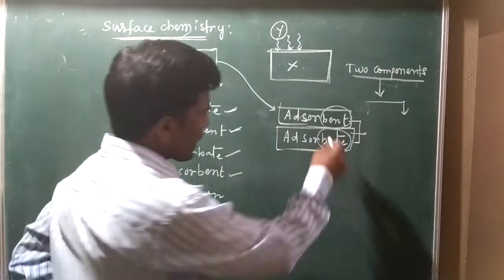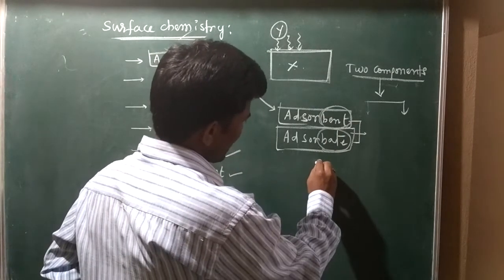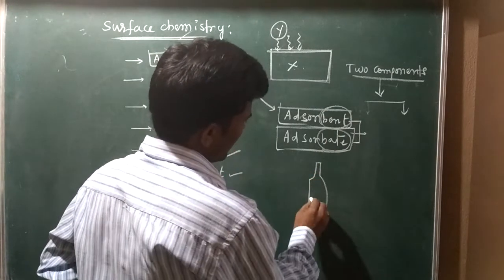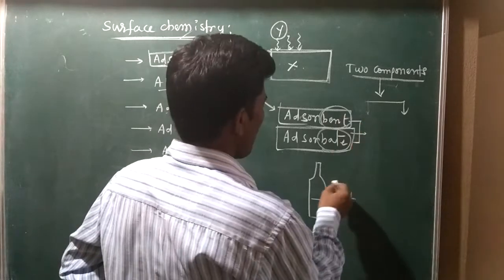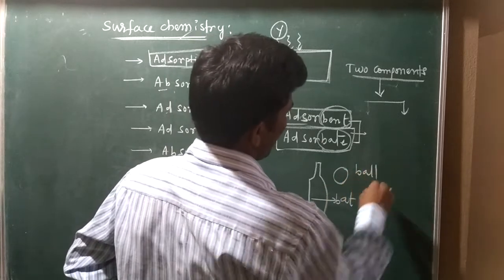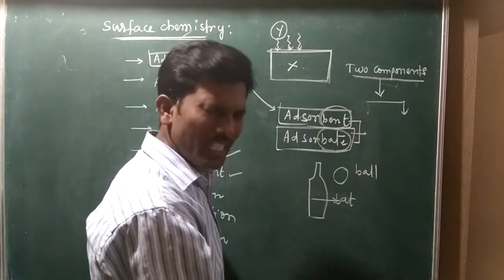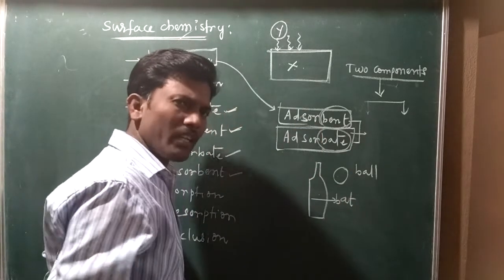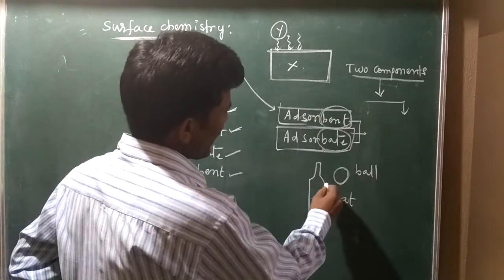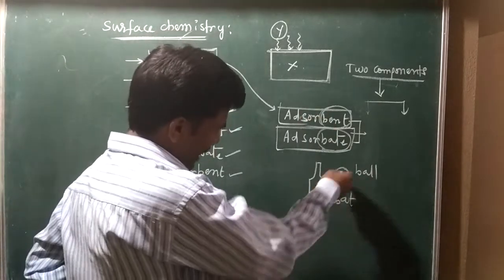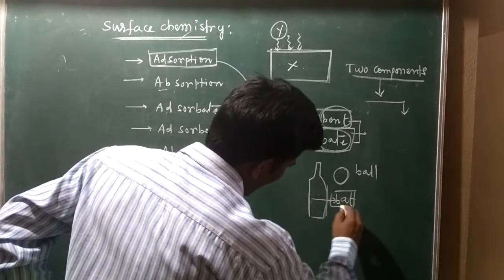Okay, so you understand with a small example. I am taking one bat. This is a bat. The second one I am taking is a ball. So there is an interaction between ball and bat. Let us take this just as an example so you can better understand these terms. If the interaction between ball and bat is there, the bat is my bent.